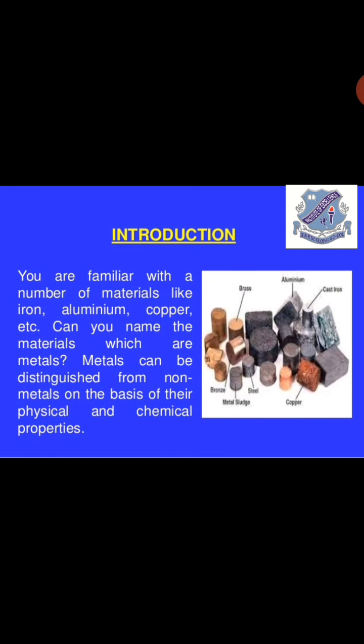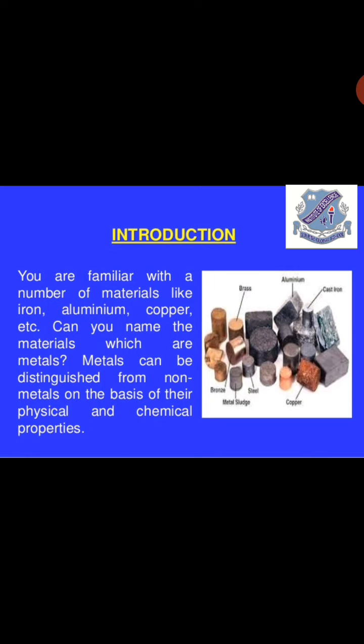You are familiar with the number of materials like iron, aluminium, copper, etc. Now can you name the materials which are metals? No, right? It will be very difficult for you to name a metal from a list of materials. So we can learn how to differentiate these materials on the basis of their properties.